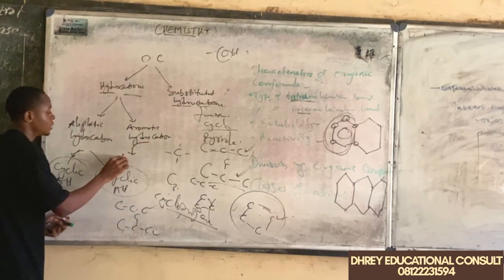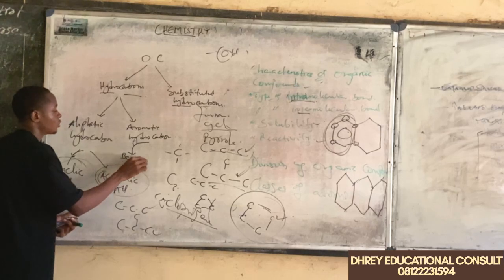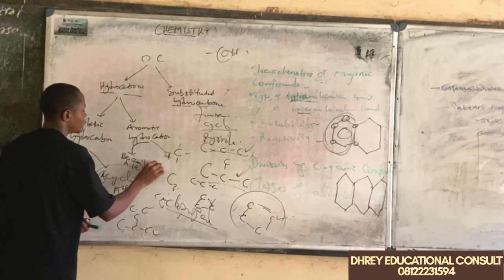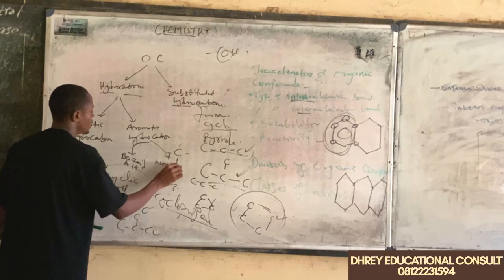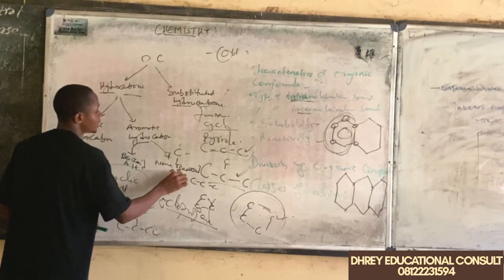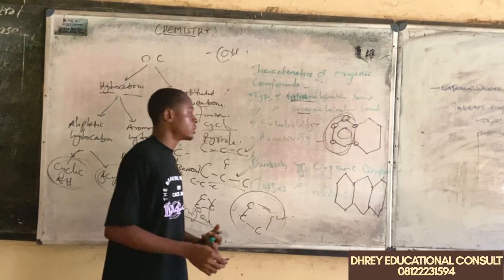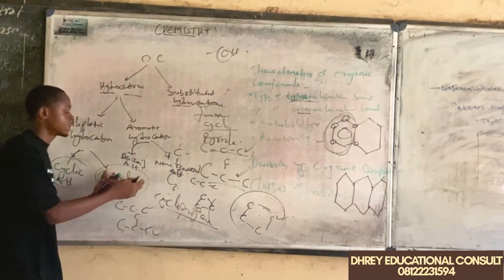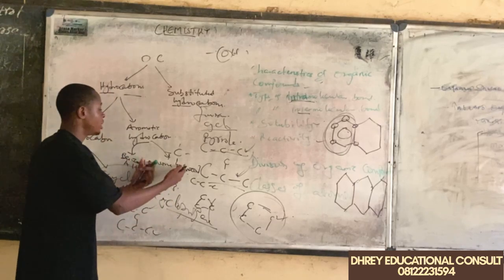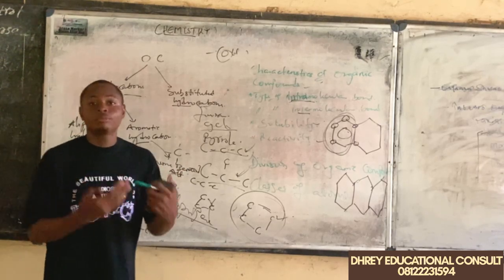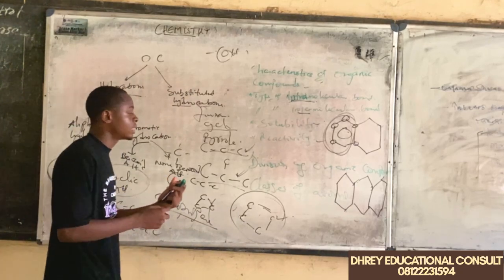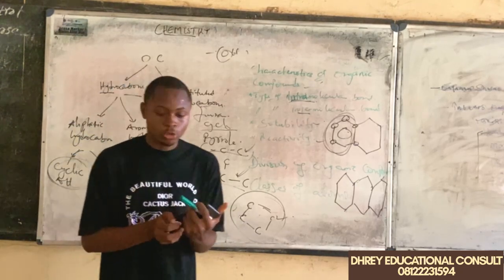We have this to be benzoid aromatic hydrocarbon, and we have what? Non-benzoid aromatic hydrocarbons. And examples of benzoid are things like benzene and anthracene, and examples of non-benzoid are things like furan, pyrrole. Now, next on our list is going to be the classes of carbon atoms.